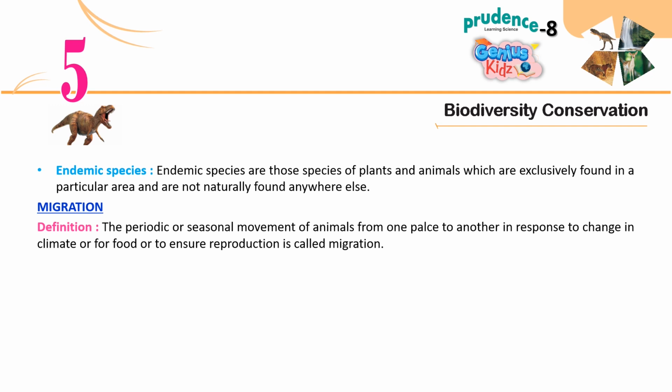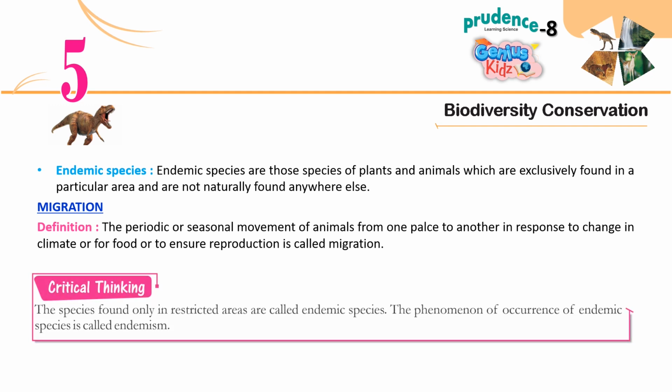Migration. Definition. The periodic or seasonal movement of animals from one place to another in response to change in climate or for food or to ensure reproduction is called migration. Critical thinking. The species found only in restricted areas are called endemic species.